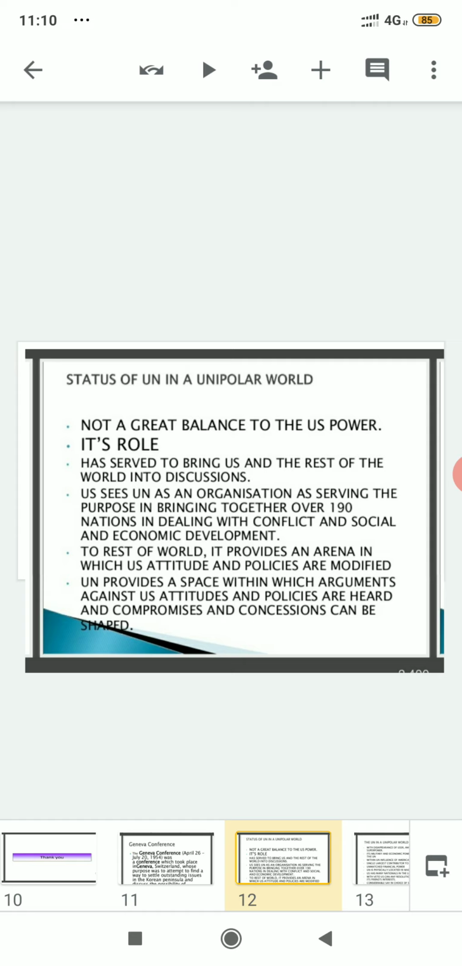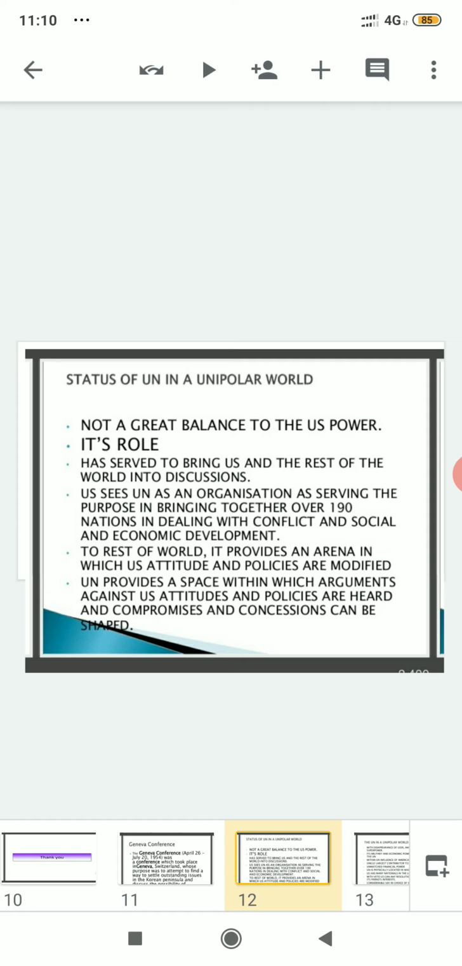Suppose some conflict is there and China is continuously complaining about the policies that are not good for the rest of the world. So these arguments will be heard by whom? By the United Nations. And after that, what will be the outcome? The outcome will be that if these arguments are heard, compromise and concessions can be saved. Suppose China has 10 or 12 complaints regarding the US. After hearing, the United Nations cannot resolve all 10 complaints.